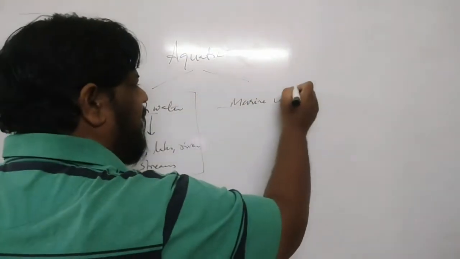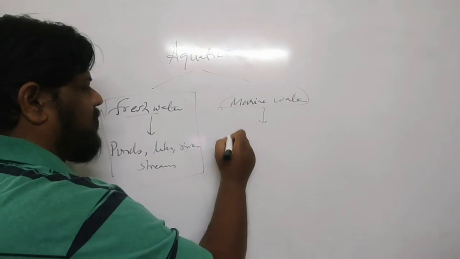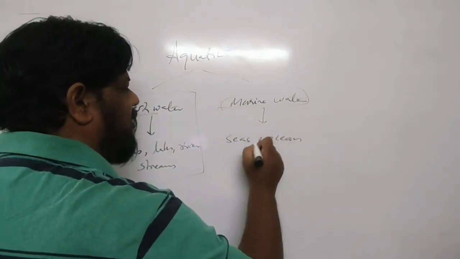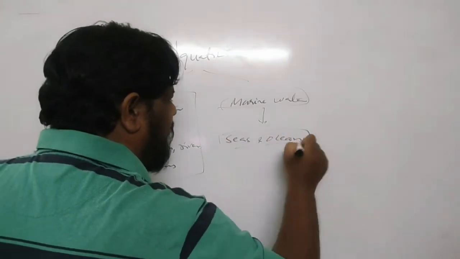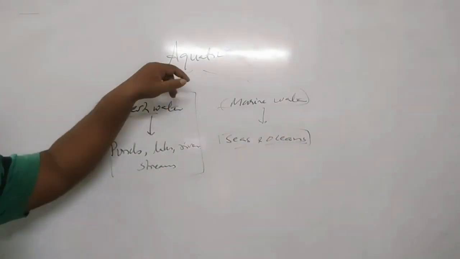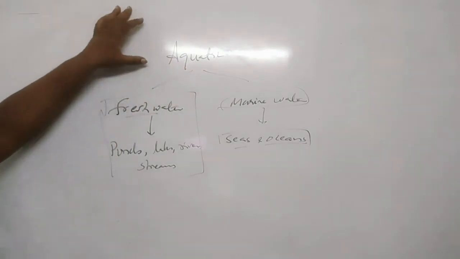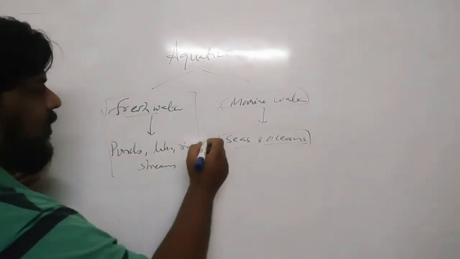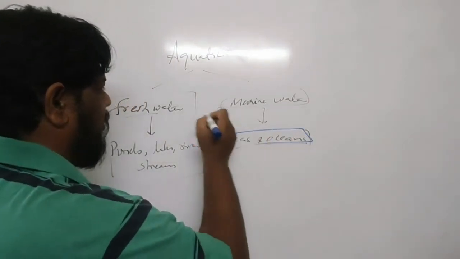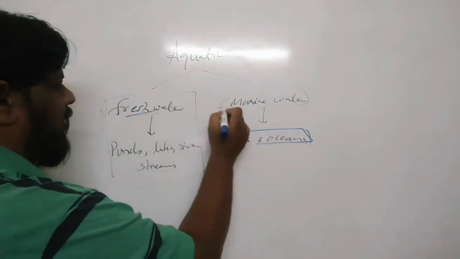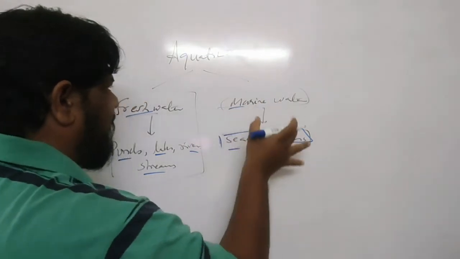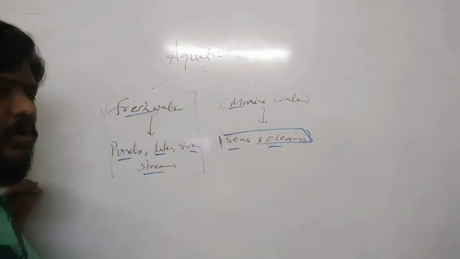Whereas when you talk about the marine water, what are the two things which come here? One is seas, second one is oceans. So these are the two which come in the marine water ecosystem. So the aquatic ecosystem is divided into two types: one is the freshwater ecosystem and the second one is the marine water ecosystem. Ponds, lakes, rivers, streams, seas and oceans are the different examples of the freshwater and the marine water ecosystem.